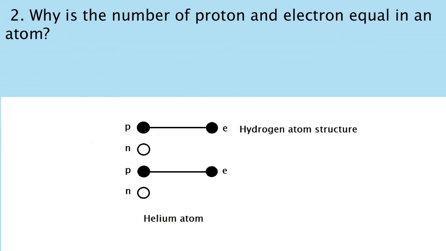2. Why is the number of protons and electrons equal in an atom? In the periodic table of the elements we know that the number of protons is always equal to the number of electrons. Why is this? The reason is that the configuration of the hydrogen atom is always maintained, that is, one electron orbiting one proton, or rather, the proton making the electron orbit it.